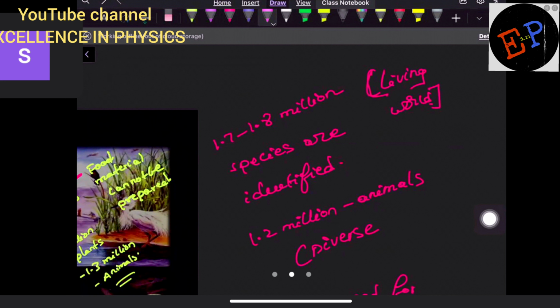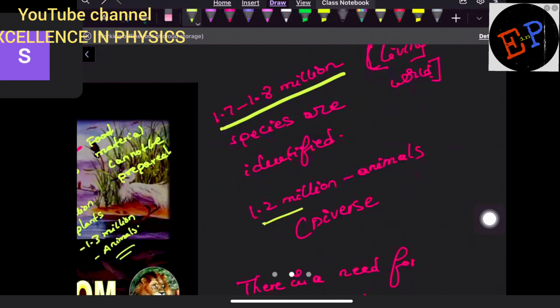So totally we have studied that 1.7 to 1.8 million species are discovered till today. Clear? And out of them, how many species belong to animals? 1.2 million species belong to animals. So they are very diverse in nature. What is meant by diverse in nature? Huge number of species. Clear?